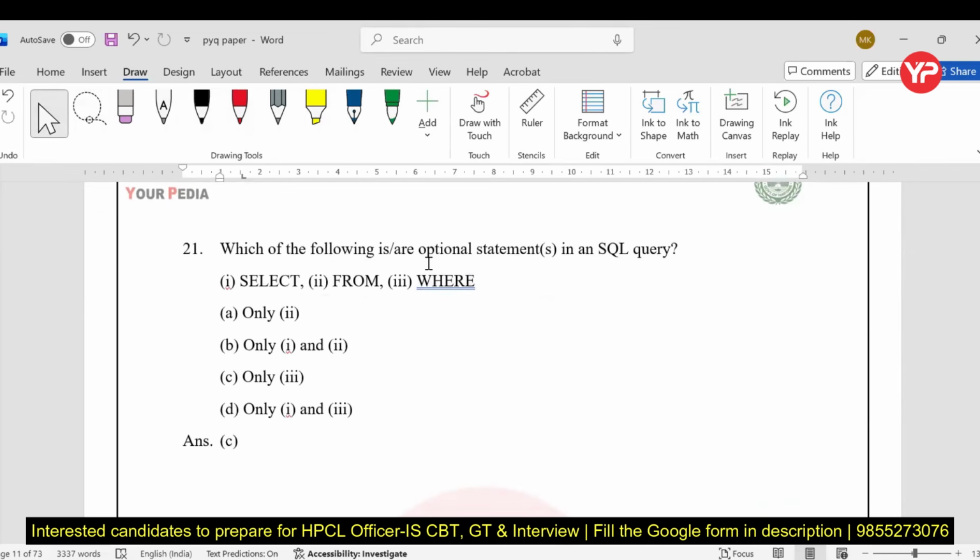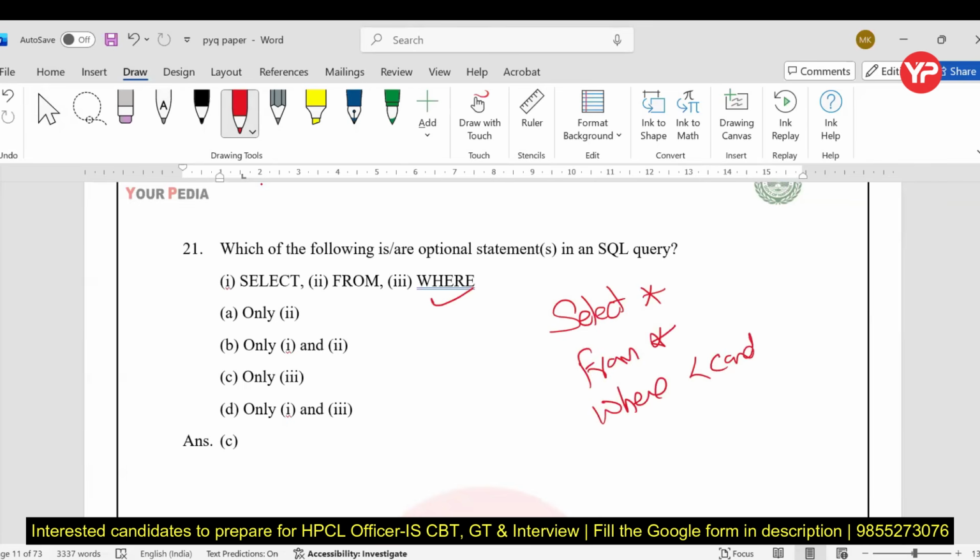Now, which of the following is and are optional statements? See, my dear students, if I talk about the optional statement, generally, where is it? Because in the format of queries, we need to write select something from the table name, something where uses the conditions. Fine.